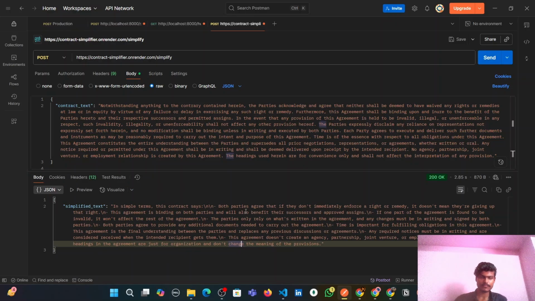So that's it, guys. Our project is ready. Now you can create your own front-end interface, guys, where users will enter the legal text and click submit. In the backend, this API request will be sent, and you will get the response, and you will display that response in the front end.